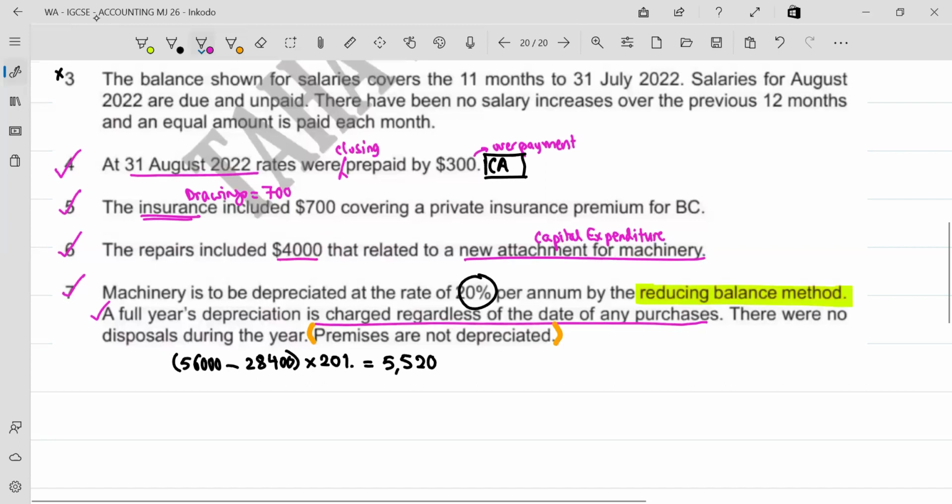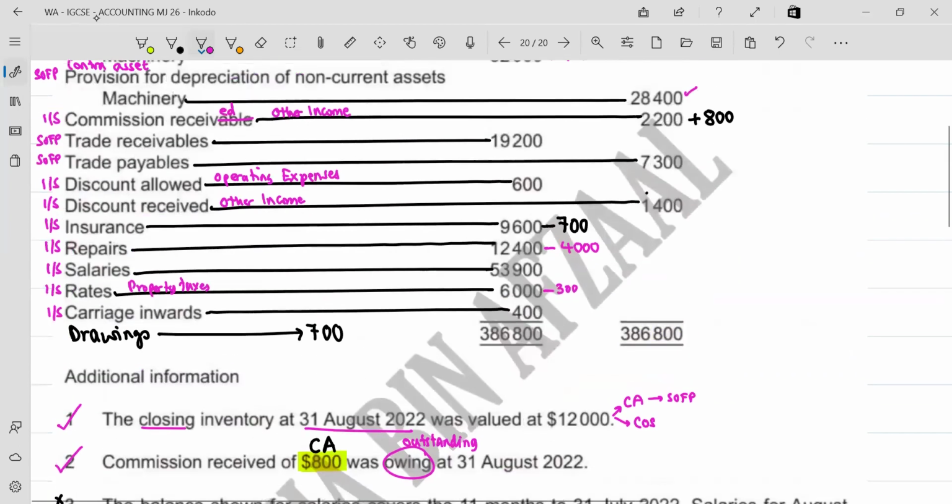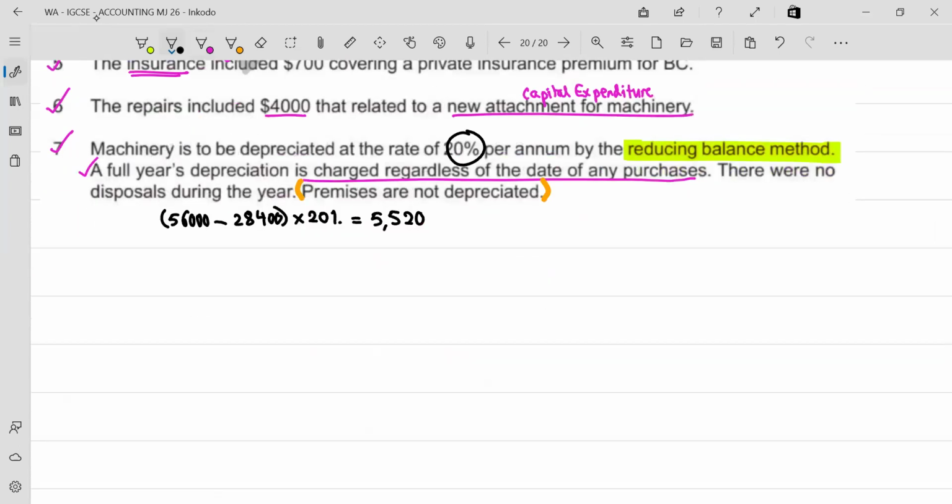Now, this depreciation has to be recorded two ways. I'll write this down, and after that we'll update the trial balance as well. This goes to the income statement as depreciation expense. And the same amount is added to the provision for depreciation.